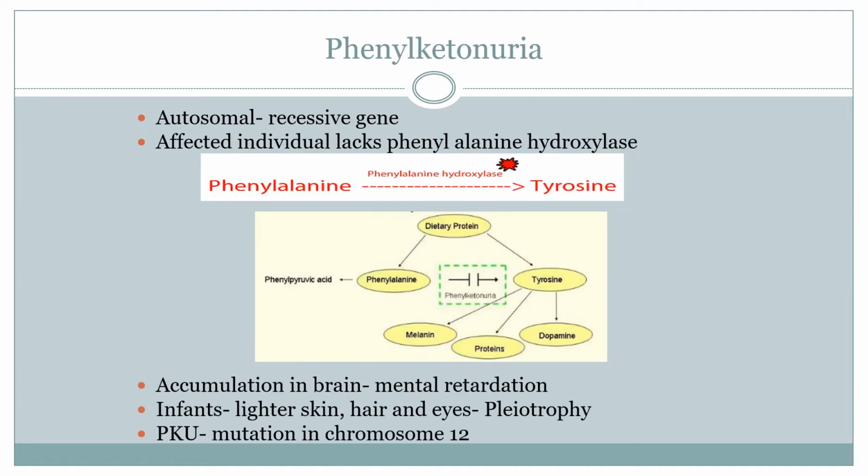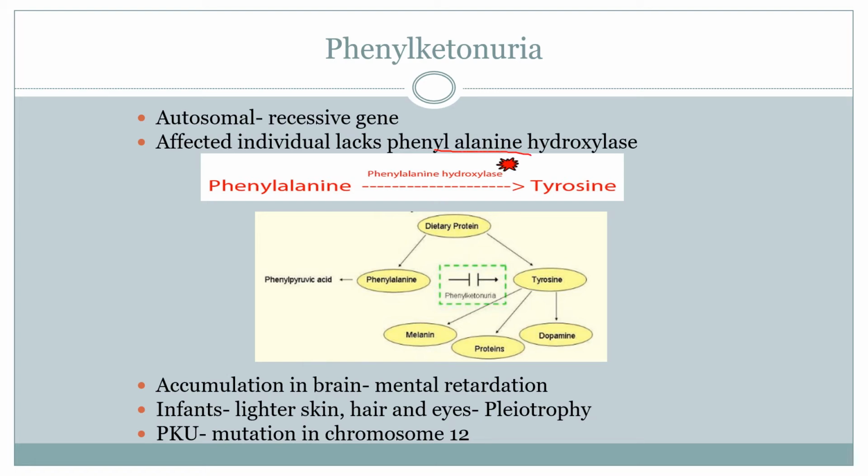Next is phenylketonuria. So this is also one of the Mendelian disorders, and this is an autosomal disorder due to the presence of the recessive gene. What happens in this case? The reason for phenylketonuria is that the affected individual lacks an enzyme known as phenylalanine hydroxylase.